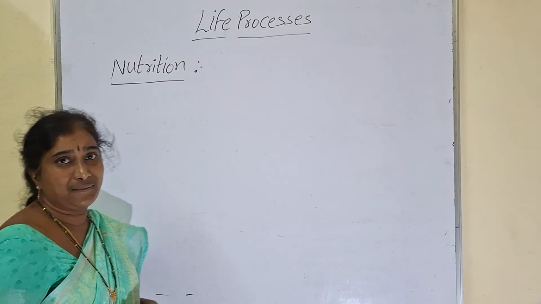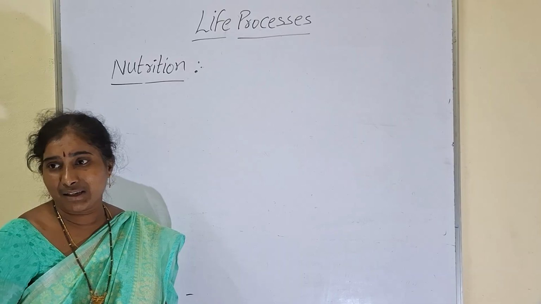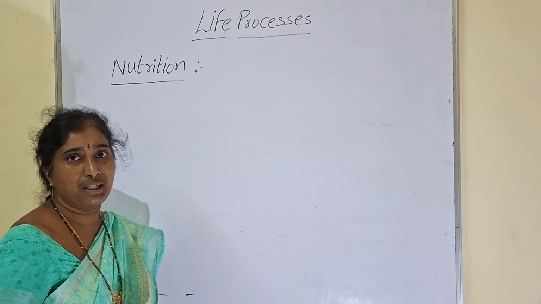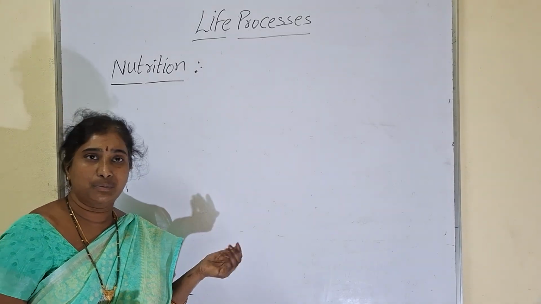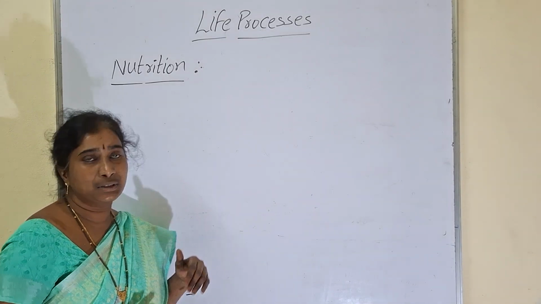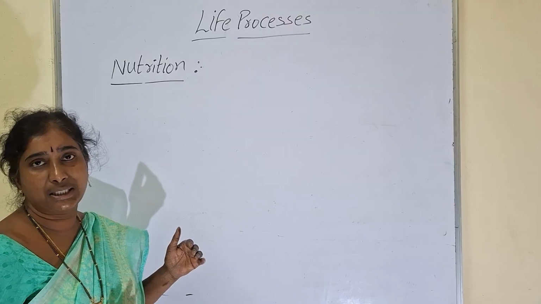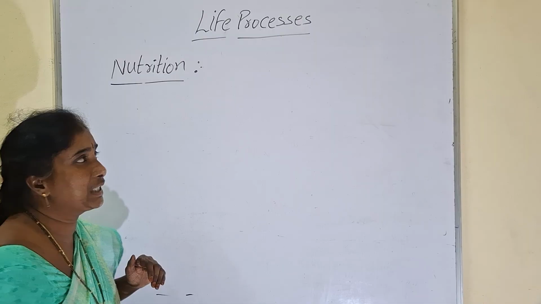Today we are going to discuss life processes. So what are the different life processes? The main processes which help the survival of an organism all come under life processes. Generally, procurement of food, intake of food, respiration, circulation, and excretion all come under the different life processes.